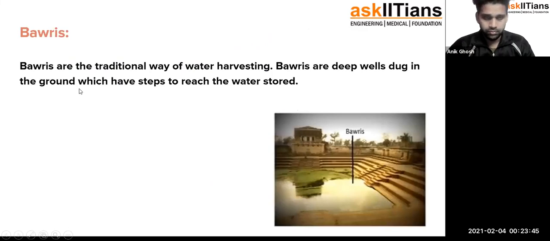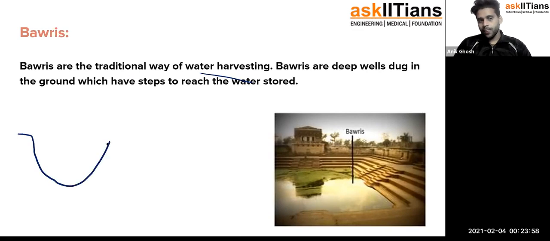Now the Bawris. So what are the Bawris? Bawris are the traditional ways of water harvesting. I think you have seen, they dig a big hole down to the water table, and after that they make some staircases so that anyone can reach that part.